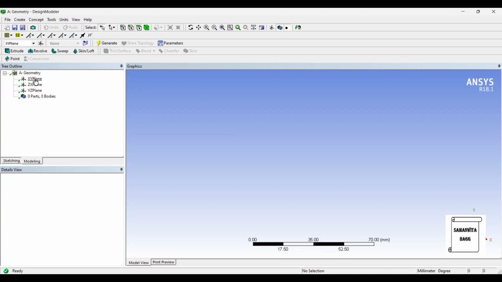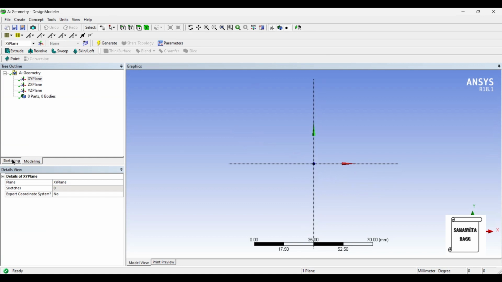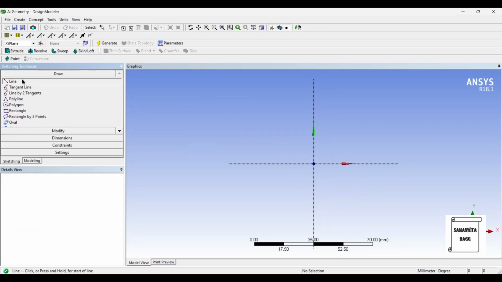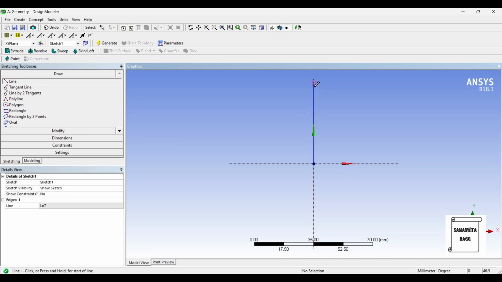Units, millimeter, XY plane, look at. I'll go to sketching and choose line. I'll first draw a straight line and then I'll draw a few more lines.